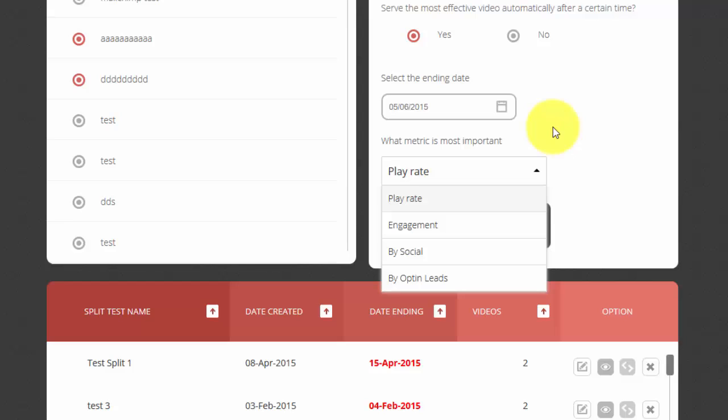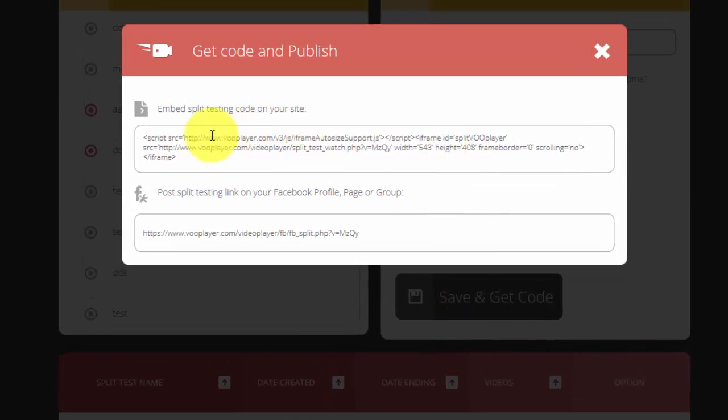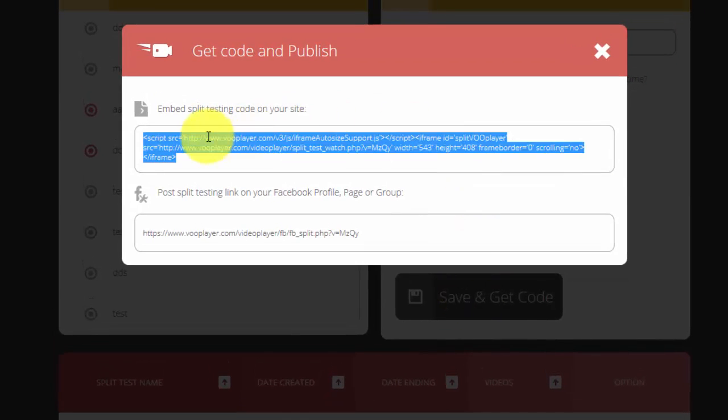How you use it, what you want to split test, and what's more important to you is going to affect how you set up your split test. So I'm going to go ahead and click engagement. Okay, and then basically you just click save and get code. And I'll use this code here and I'll paste this on my website.